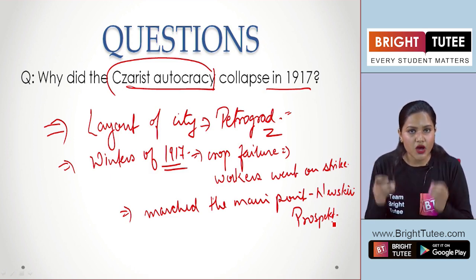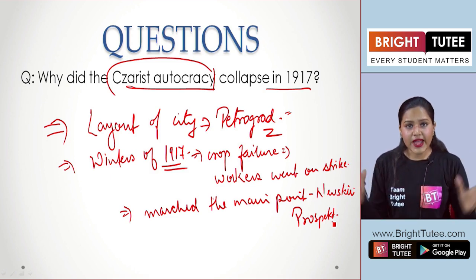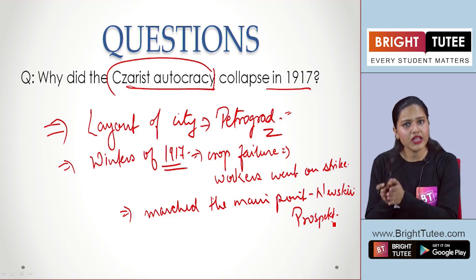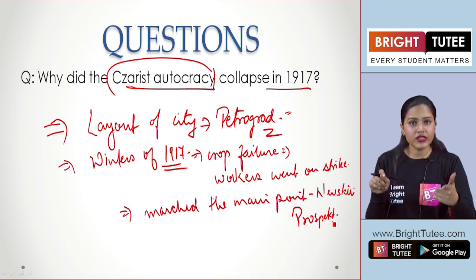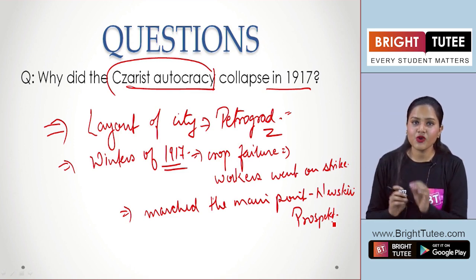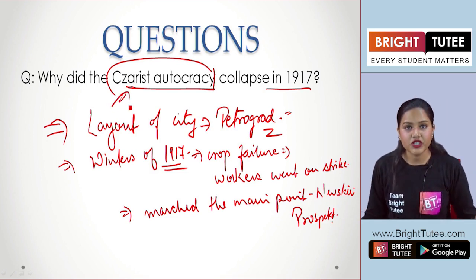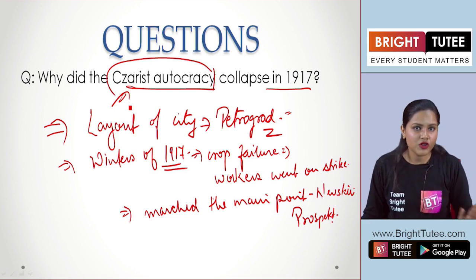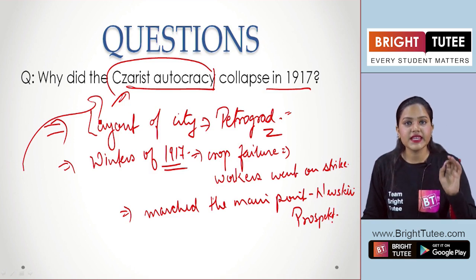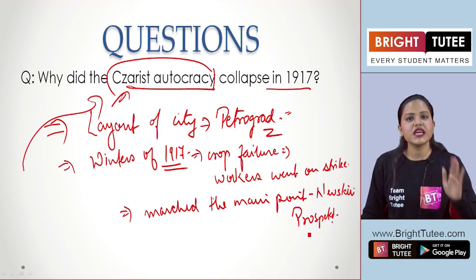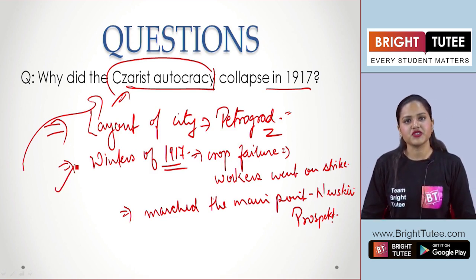The Soviets or the councils were formed here, right? In the same place where the Duma was meeting. So finally we see that the Soviet leaders and the Duma leaders decided to form what? They decided to form the provisional government. Before this, military commanders went on to advise the Tsar to abdicate. Looking at the condition of Russia, he had no other choice, he had no other option. People rose in revolt here and they challenged the existing system, right? So all these points have to be mentioned in this question. That would be your complete answer to this question. Thank you.